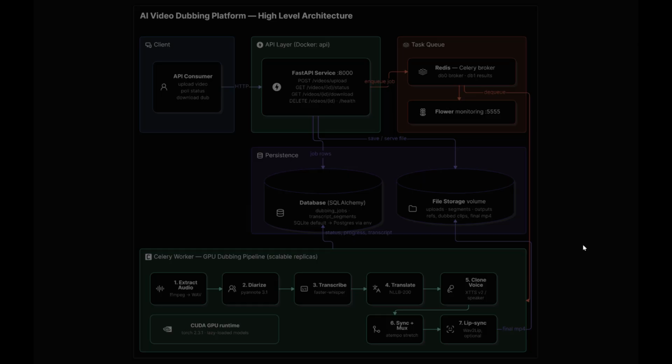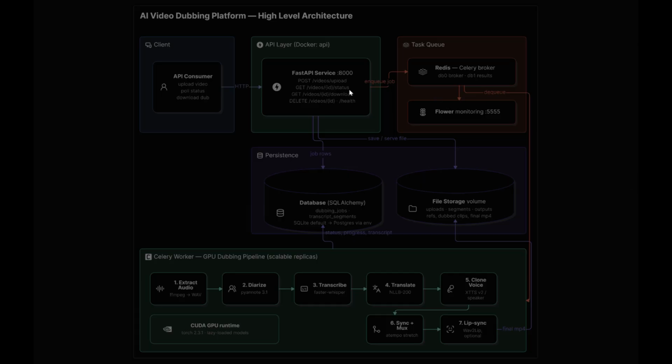So firstly, there is our client. The client uploads the video. The workflow starts with the client. The client can be a web application, Postman, or any application consuming the API. The client here performs three main operations: upload a video, check the processing status, and download the final dubbed video. All the communications happen over standard HTTP requests.